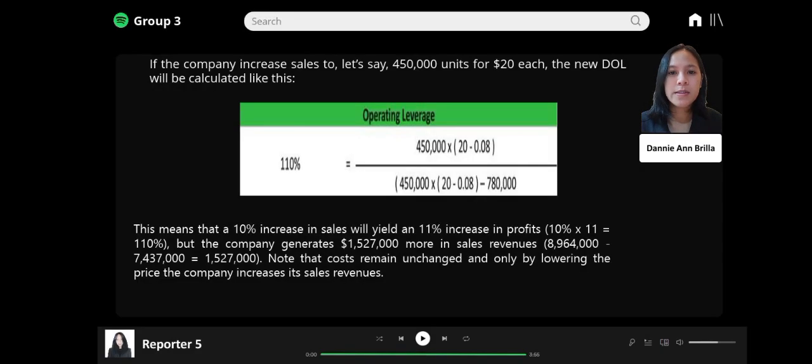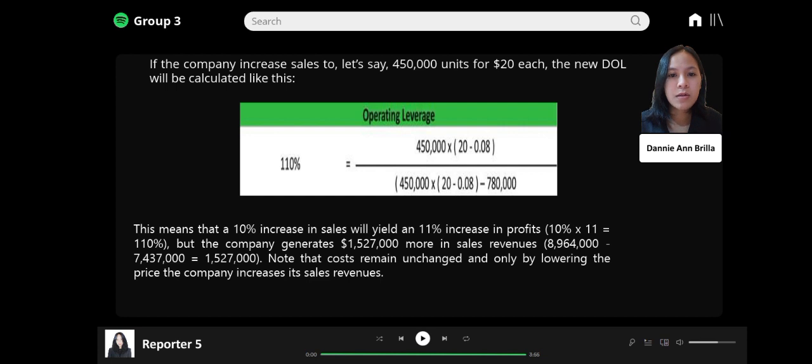If the company increased sales, let's say 450,000 units at $20 each, the new degree of operating leverage will be calculated like this. 450,000 multiplied by (20 minus 0.08), divided by 450,000 multiplied by (20 minus 0.08) minus 780,000, equals 1.10, or 110%. This means that a 10% increase in sales will yield an 11% increase in profits. 10% times 1.10 equals 11%.